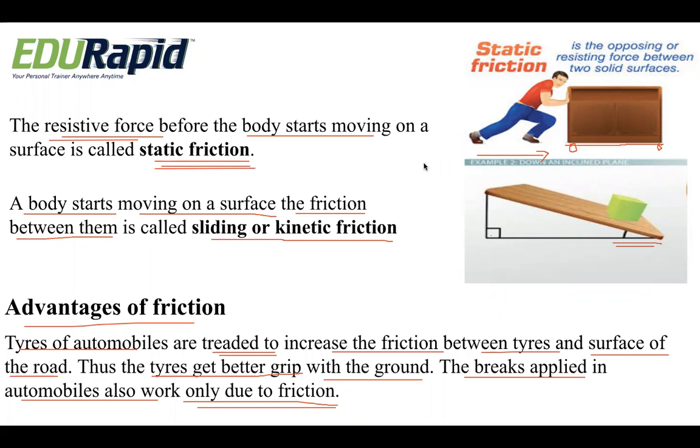So the tires of some automobiles are treaded to increase the friction. If there is more friction between the tires and the road, the chances of skidding will be reduced. Even when brakes are applied suddenly, we have seen some bikes skid, right? Why do they skid? Because of less friction. So if there is friction between the tires and the roads, most accidents will be prevented. So we have some advantages with friction.